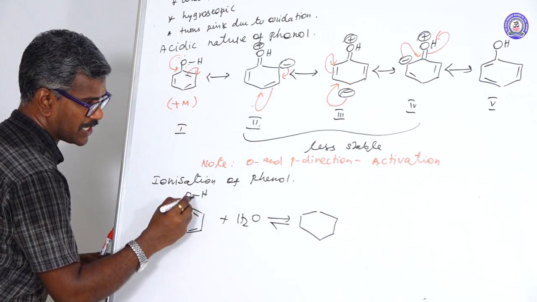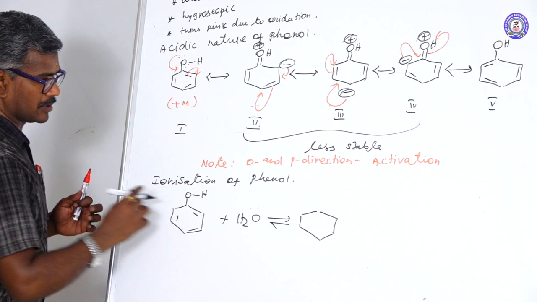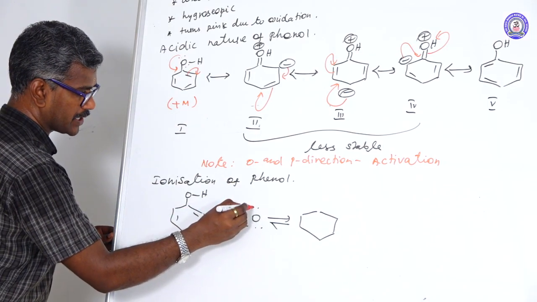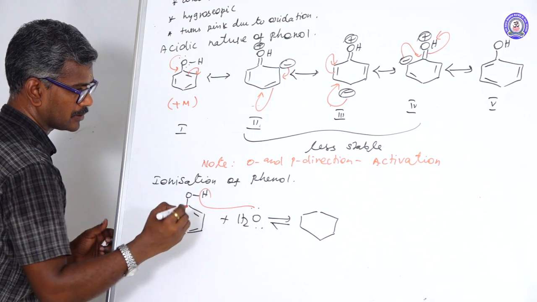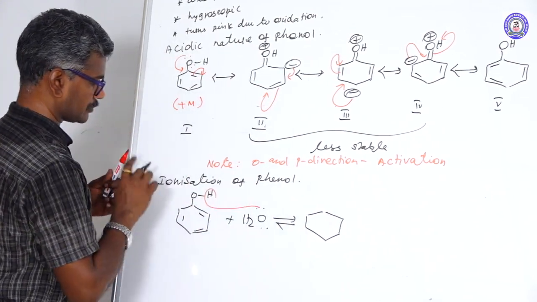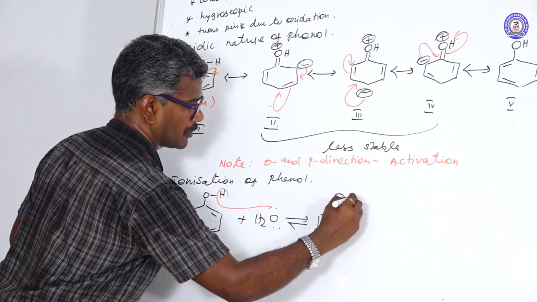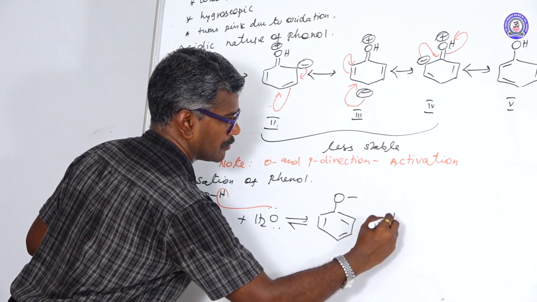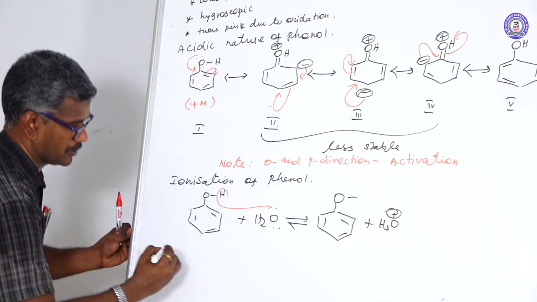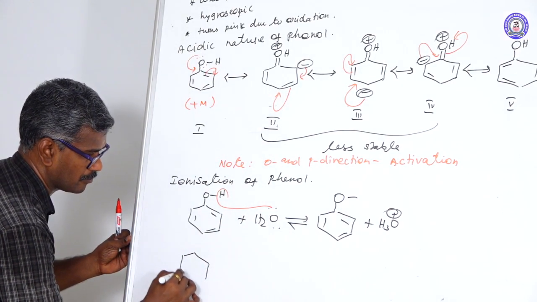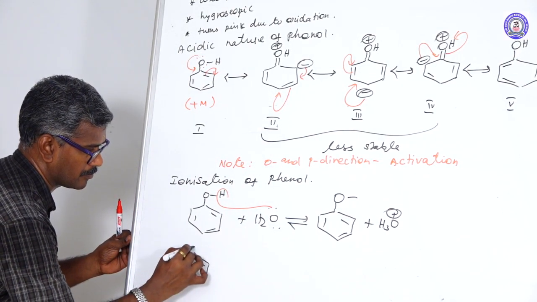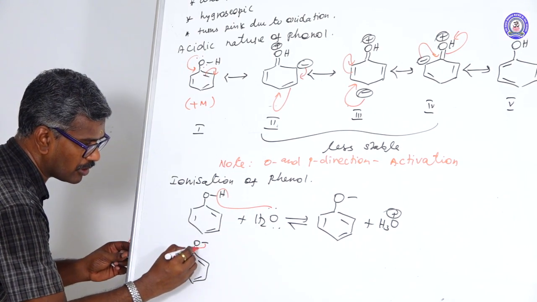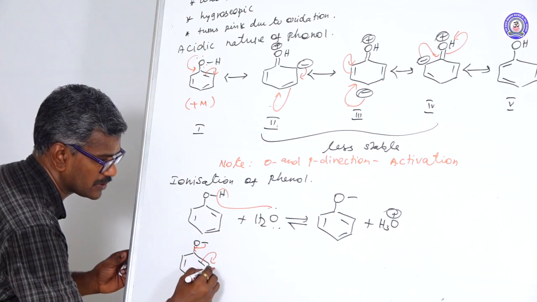This hydrogen is acidic; oxygen has two lone pairs, among which one is donated and accepts the proton. This negative charge is stabilized by resonance.